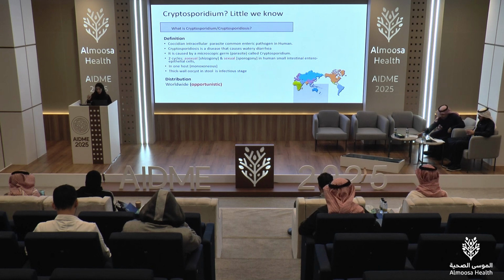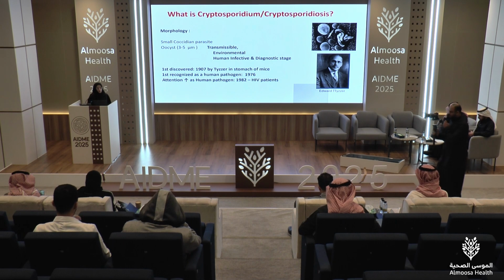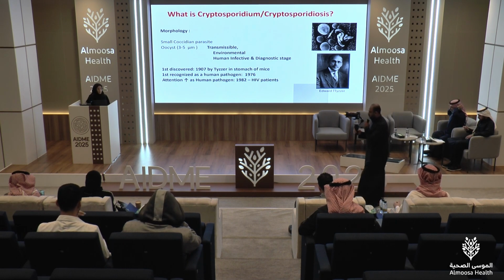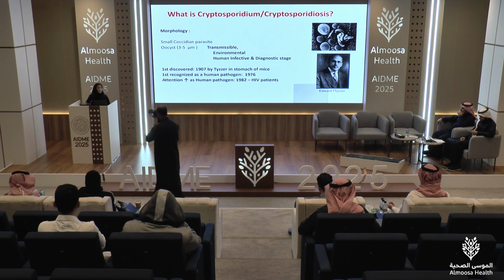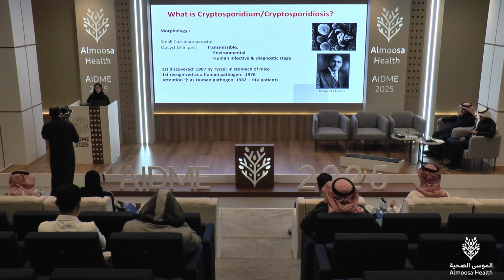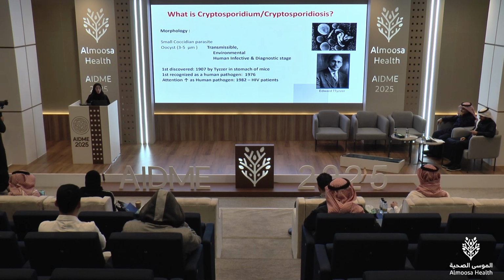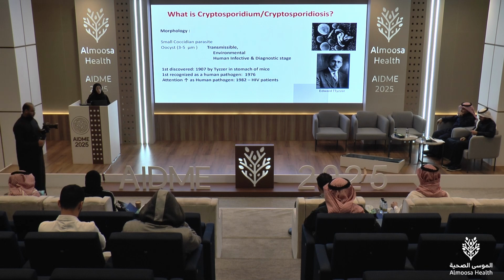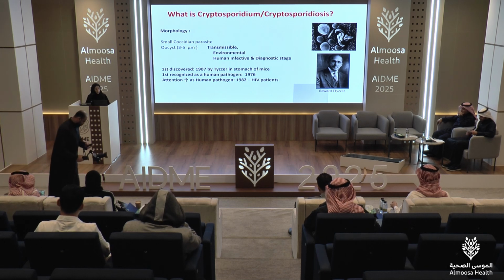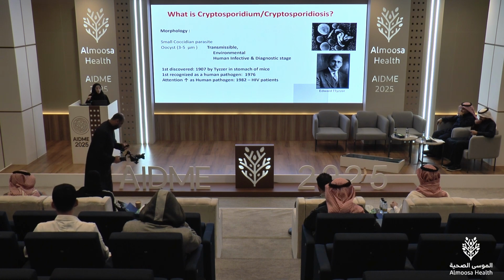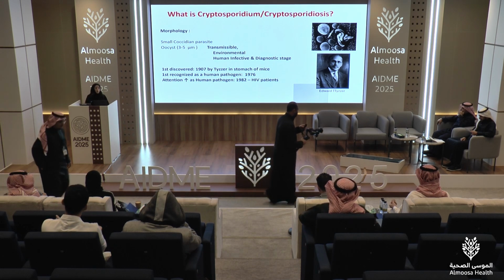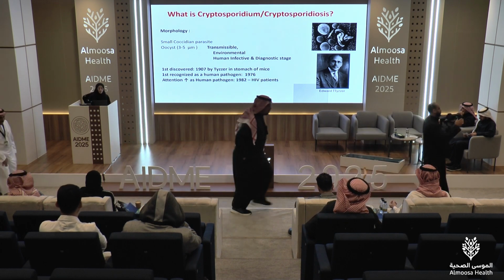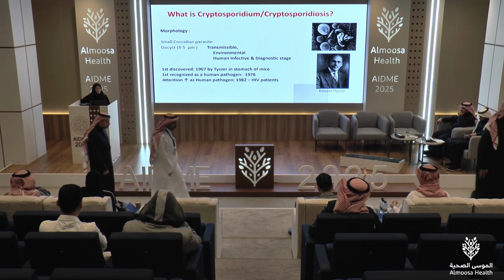Distribution is worldwide, all over the world. It's a small coccidian parasite, very tiny, 3 to 5 micrometers in diameter. It's highly transmissible. It's an environmental parasite, which can be found in soil, water, and contaminated surfaces. The oocyst is the infectious and diagnostic stage. It was first discovered in 1907 by Edward Tyzzer in the stomach of mice, and it was first recognized as a human pathogen in 1976. Attention to this parasite increased in 1982, when it was associated with the AIDS population.